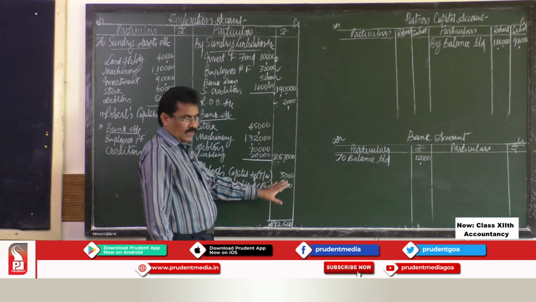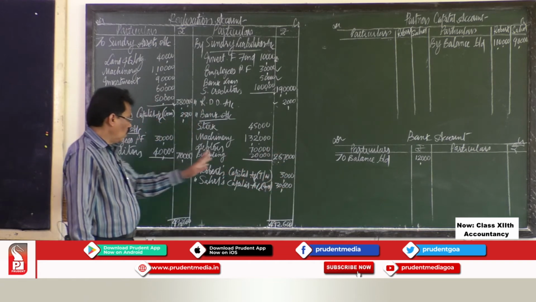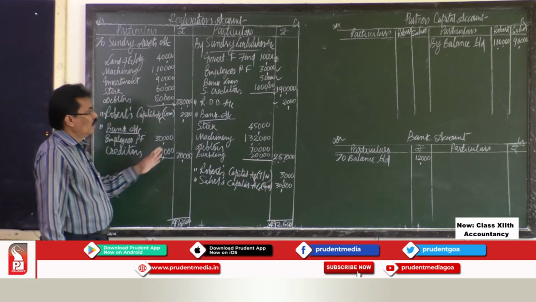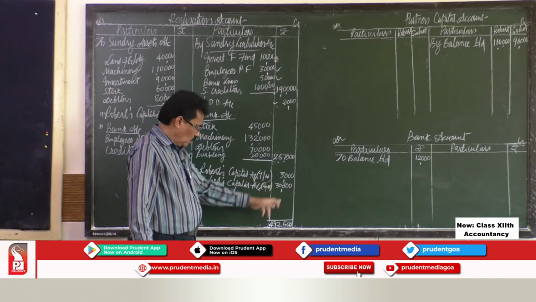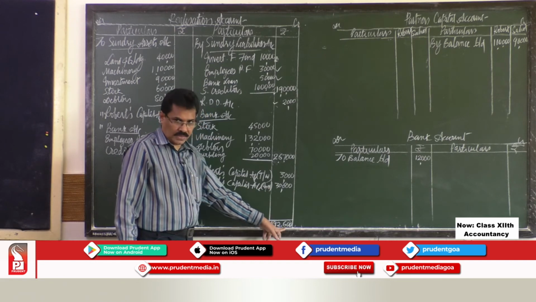On the credit side, the total is more than the debit side total. So the credit side total comes to 4,92,600.